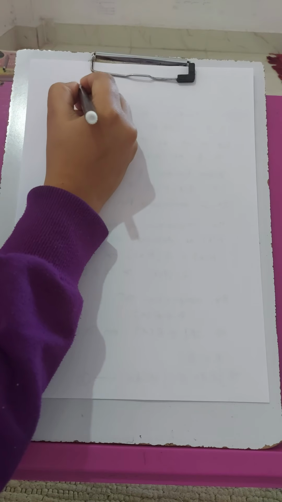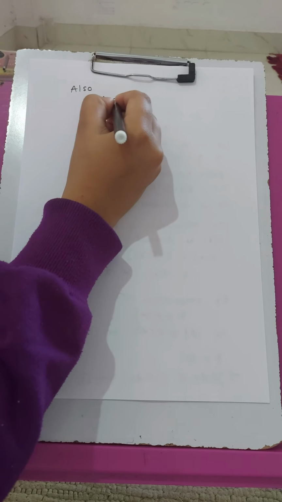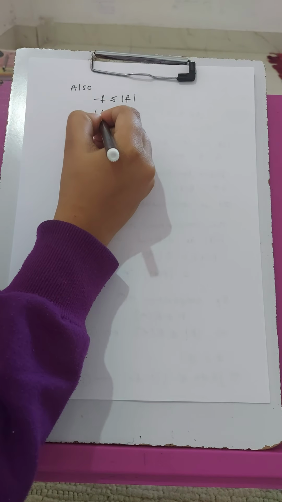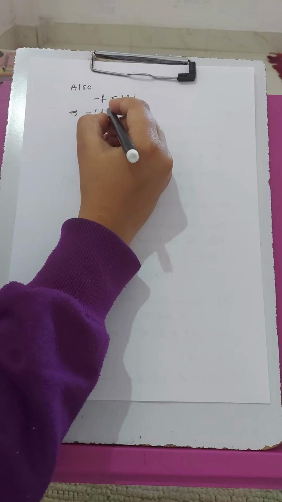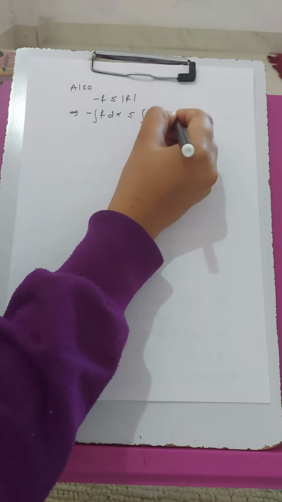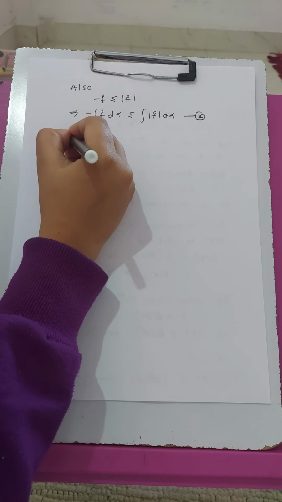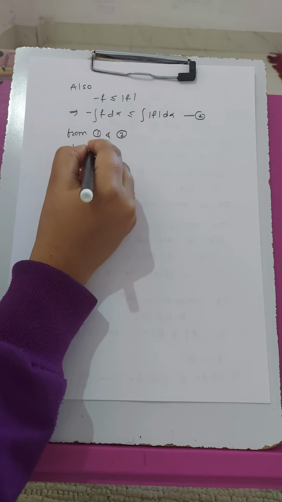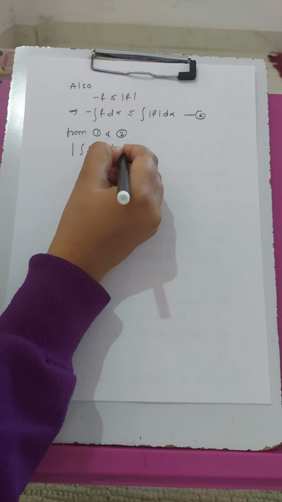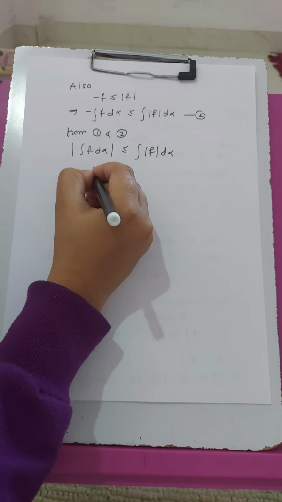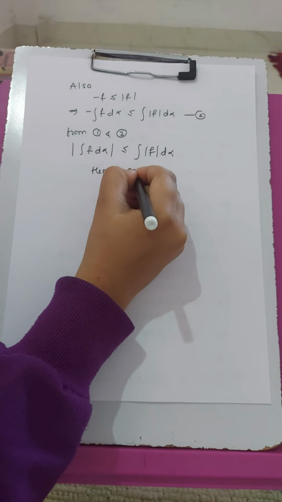Also we have minus f is less than or equal to mod of f. So minus integral f d alpha is less than or equal to integral mod f d alpha. Take it as 2. So from 1 and 2, mod of integral f d alpha is less than or equal to integral mod f d alpha, and hence the theorem is proved.